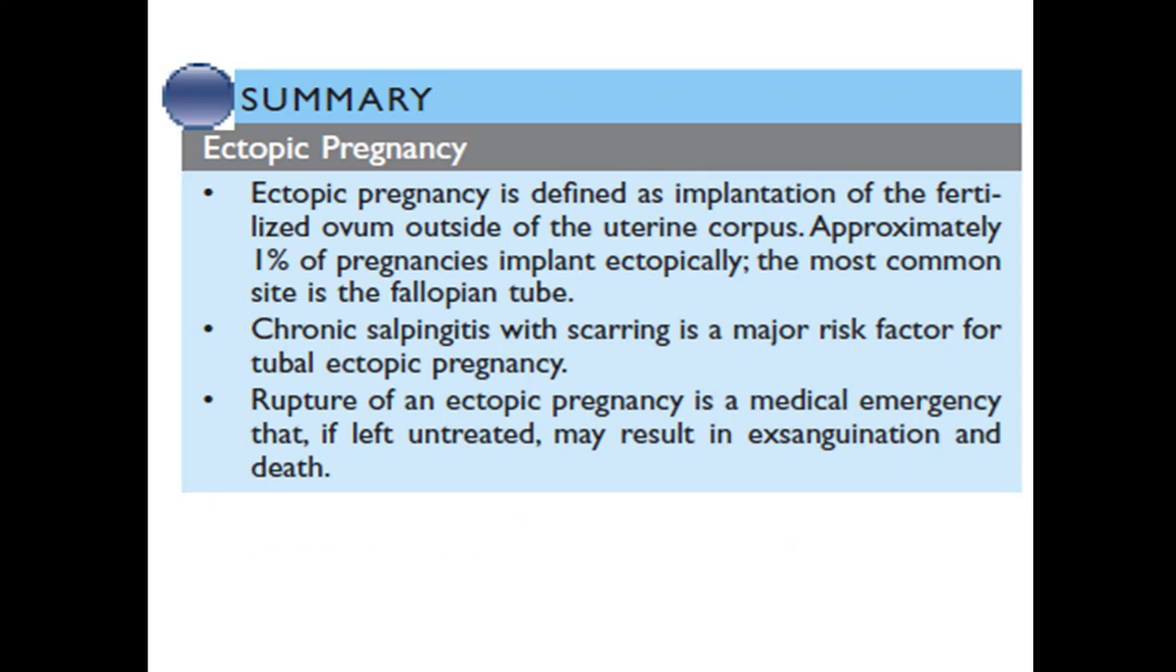So coming to a summary of the ectopic pregnancy, we can say that ectopic pregnancy is the one in which the fertilized ovum is implanted somewhere outside the uterine cavity, and generally out of 100 pregnancies only one on average may occur as ectopic pregnancy. And the most common site is the fallopian tube, known as tubal pregnancy. The other sites, as we said, may be the ovary, the gastrointestinal tract and the peritoneal cavity.